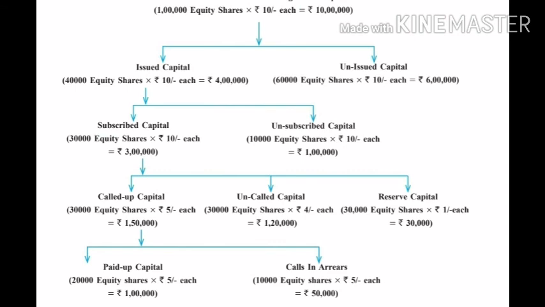Issued capital is further divided into subscribed capital and unsubscribed capital. Subscribed capital is divided into called up and uncalled up capital. Called up capital is divided into paid up capital as well as calls in arrears. So the main thing is how much capital is issued to the public, how much is subscribed, how much is called, how much is paid, and how much is calls in arrears.